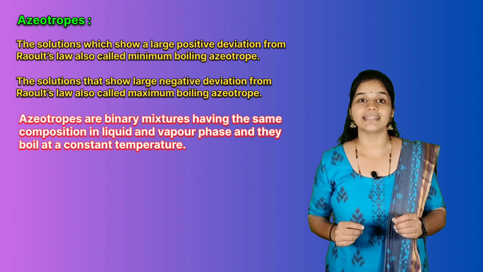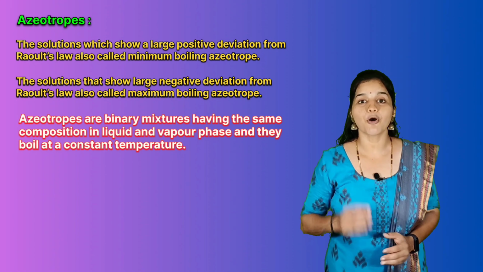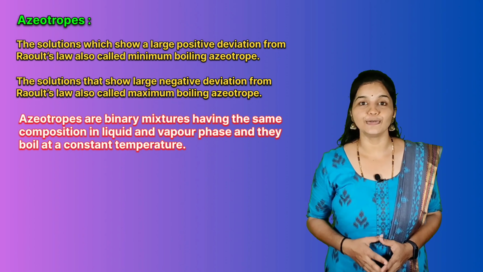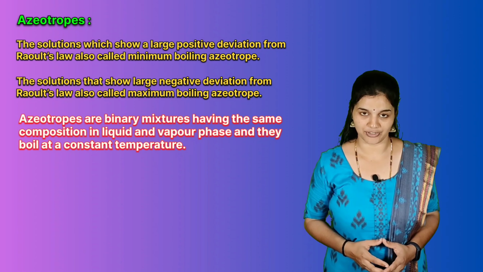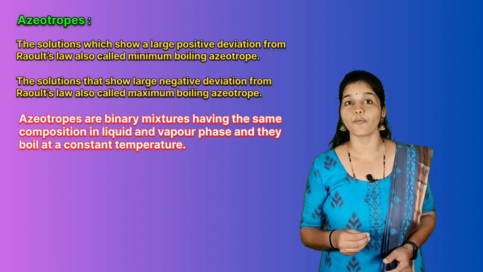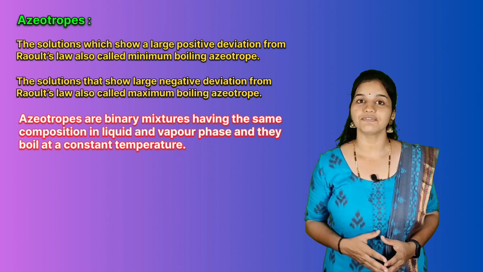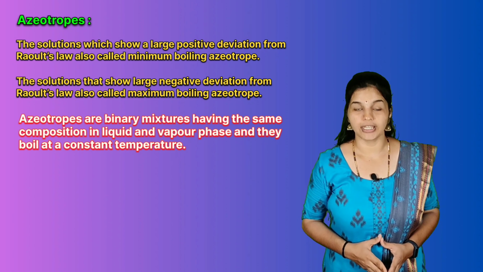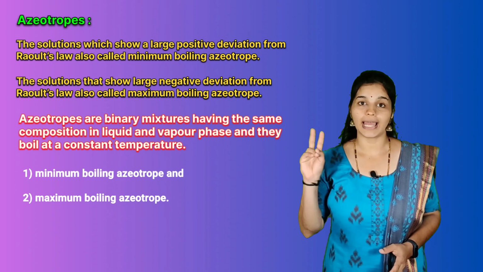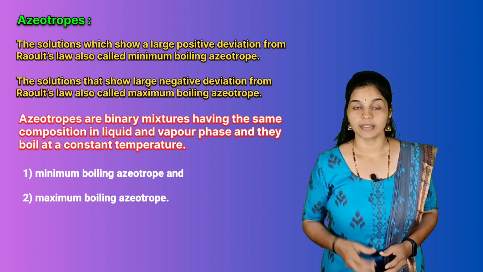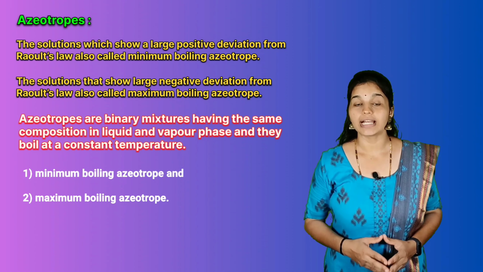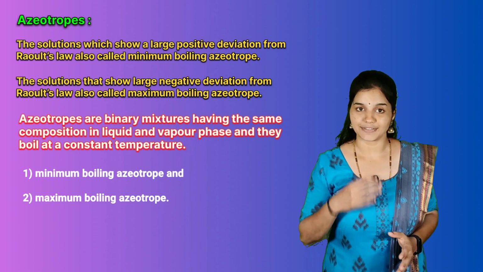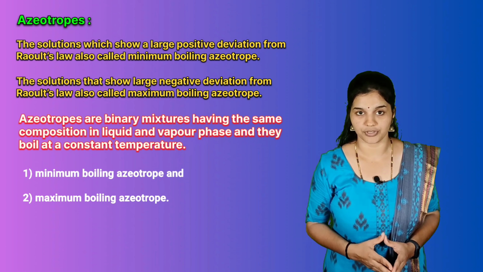Azeotropes are binary mixtures having the same composition in liquid and vapor phase, and they also boil at a constant temperature. We cannot separate the components of an azeotrope by fractional distillation. We have two types of azeotropes called minimum boiling azeotrope and maximum boiling azeotrope. The solutions which show a large positive deviation from Raoult's law form minimum boiling azeotrope at a specific composition.